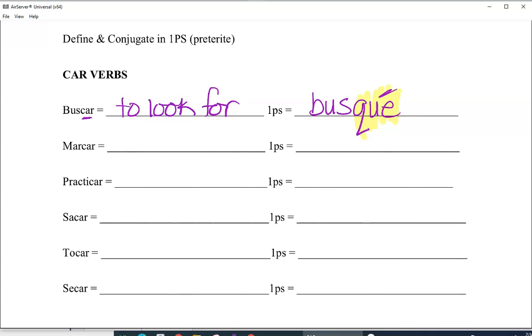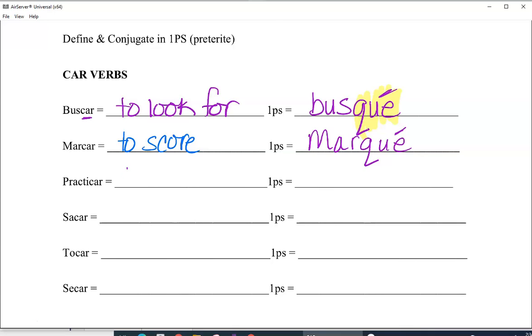Okay, moving on to the next car verb. And at any point, feel free to pause the video. Try these on your own. See how you do. Marcar is to score. It can also be to mark. Some of these have multiple meanings. And then my stem is going to be M-A-R-C. So we're going to get rid of the C and we're going to end in Q-U-E. So we have marqué, I scored, or I marked, yo marqué. So notice that the C in the stem is magically changing to a Q.